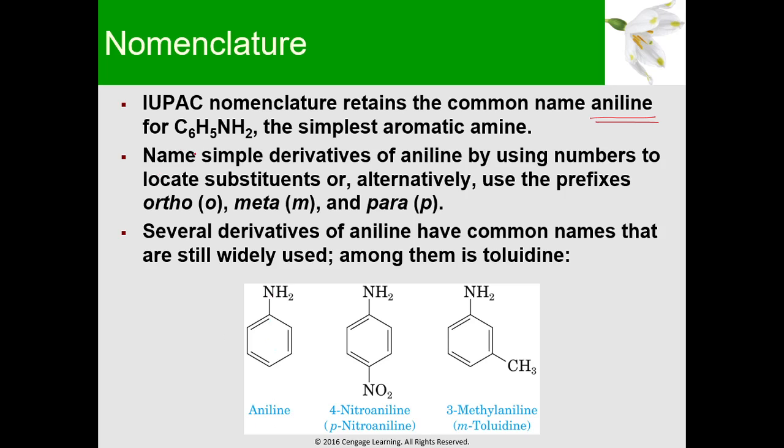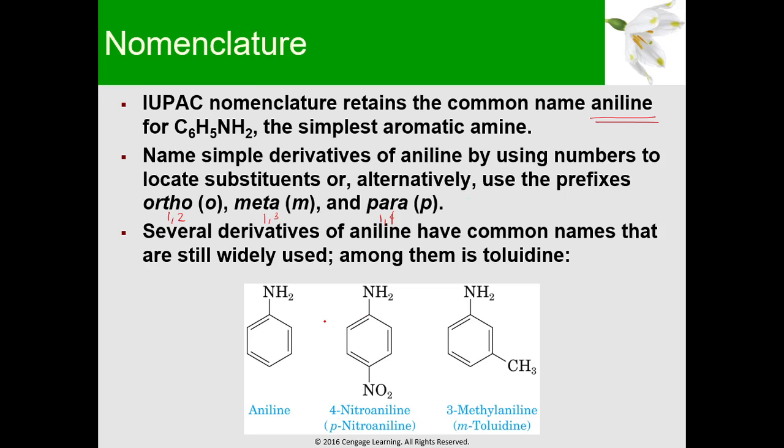So, how do we name simple derivatives of aniline? So, we will just name simple derivatives of aniline by using numbers to locate the substituents, or alternatively use the prefixes ortho, meta, and para. Ortho O, meta M, para P. Okay? So, ano bang ibig sabihin nun? Pwede nating gamitin yung ortho, meta, para, or yung numbering na when you say ortho, that's 1, 2, that meta means 1, 3, and para means 1, 4.